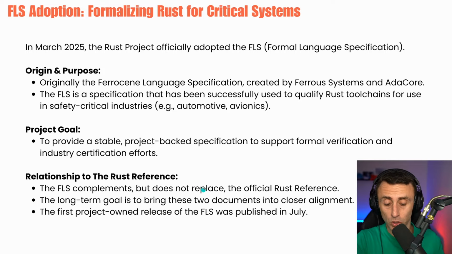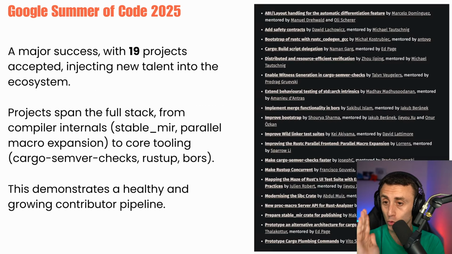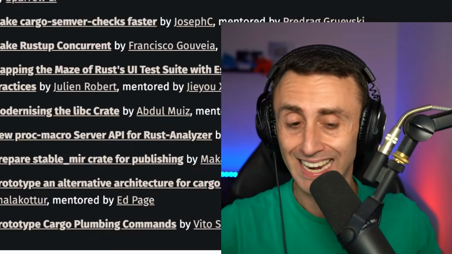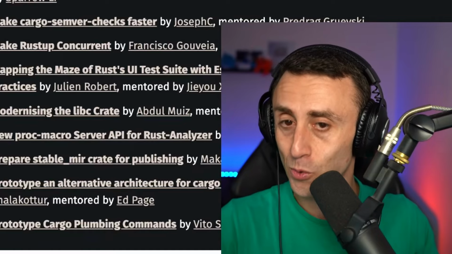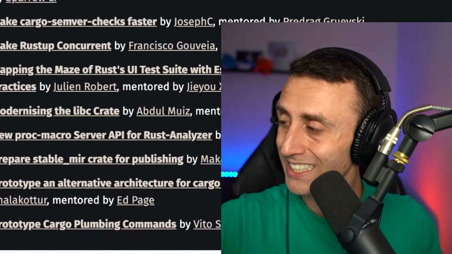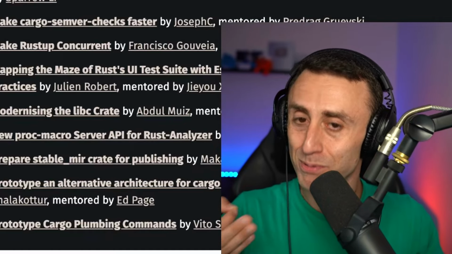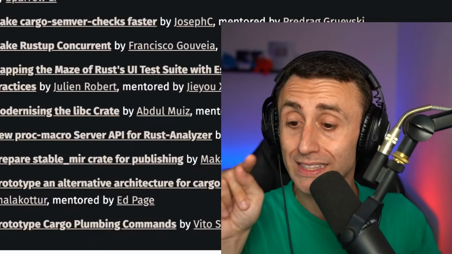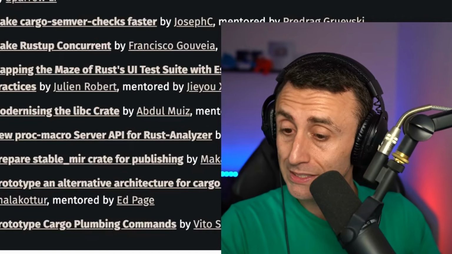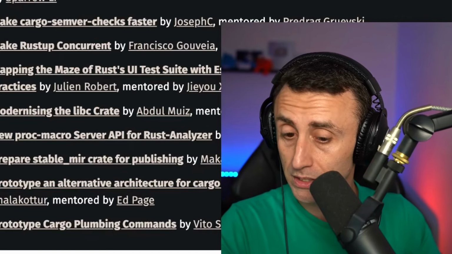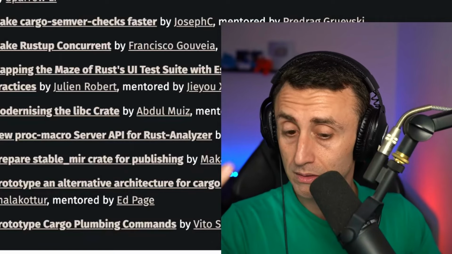The first project using FLS was published in July. Do you know Google Summer of Code? Because this is a sign of a healthy programming language. There have been 19 projects in the Google Summer of Code written in Rust. 19 projects. And also projects with different stacks: full stack applications, compiler internals, core tooling.